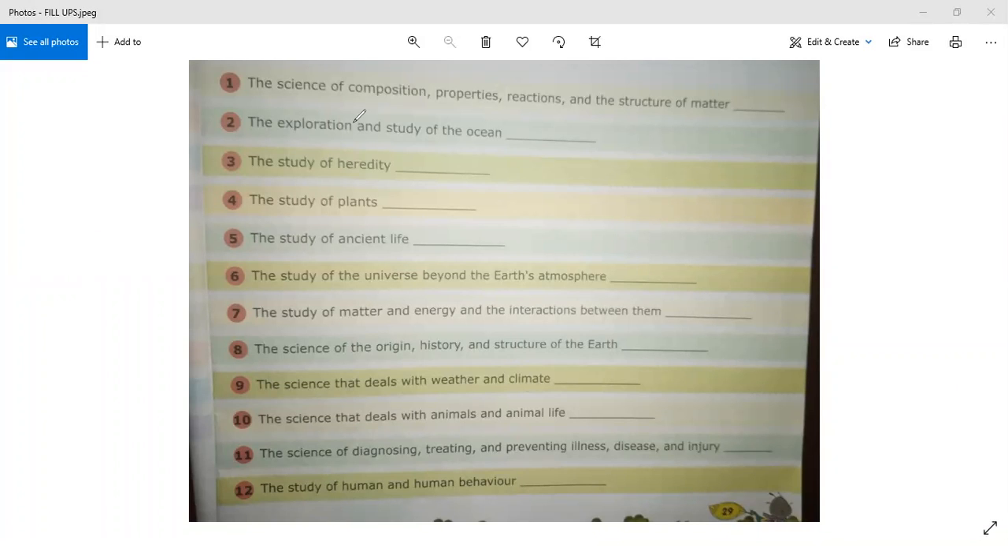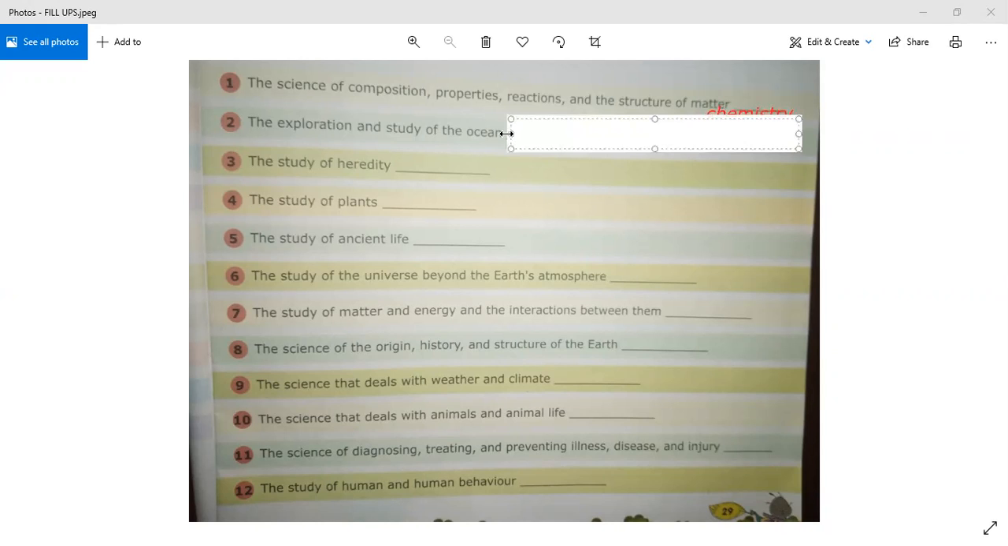The first fill-up is: the science of composition, properties, reactions, and the structure of matter, what is this science known as? This science in which we read about composition, properties, reactions, structure, this branch of science is known as chemistry. So write down the spelling of chemistry very, very carefully. Write down chemistry, C-H-E-M-I-S-T-R-Y, chemistry.